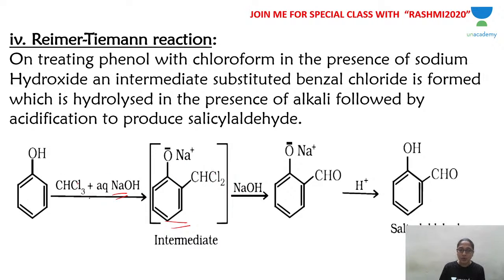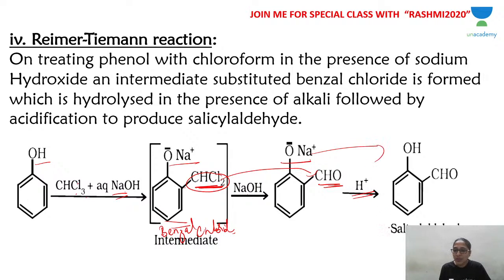Now, when phenol is treated with CHCl3 and NaOH, OH is converted into ONa, and from chloroform CHCl2 is attached to the ortho position. So this is the intermediate you get, called benzyl chloride, which on treatment with sodium hydroxide has CHCl2 converted into CHO. On treatment with acid, ONa becomes OH. You now get OH and CHO next to each other in the 1,2 position. You get salicylaldehyde.